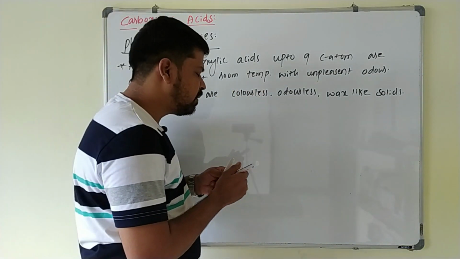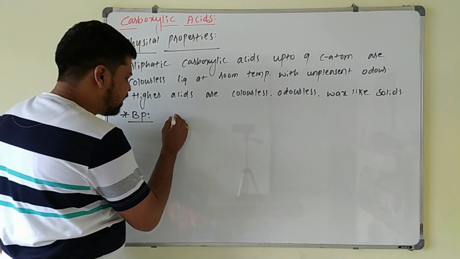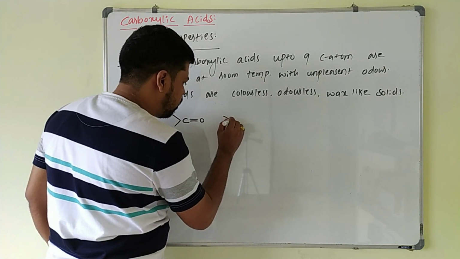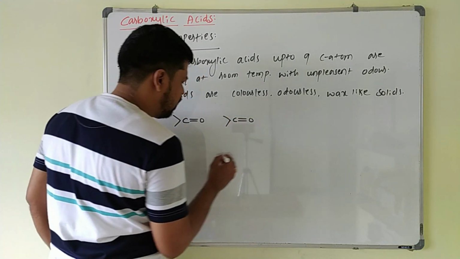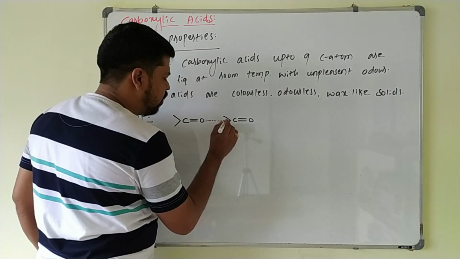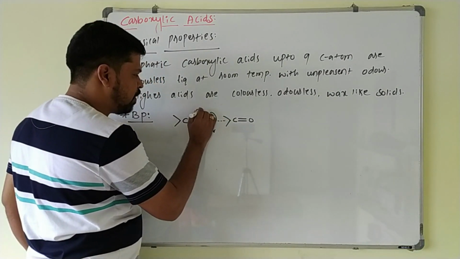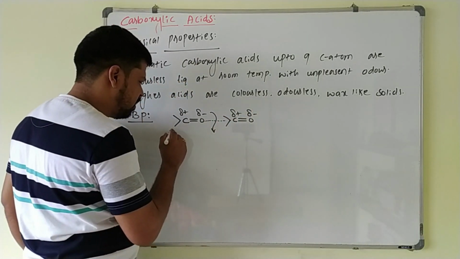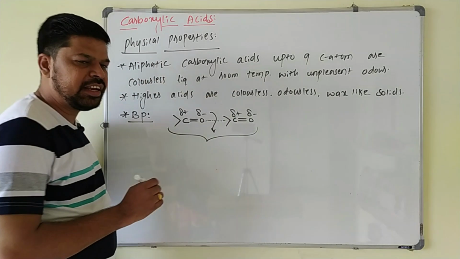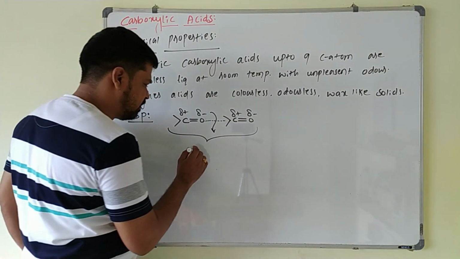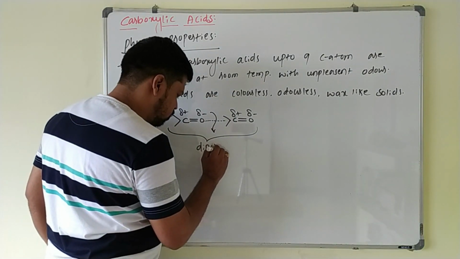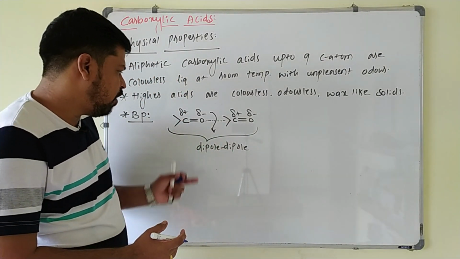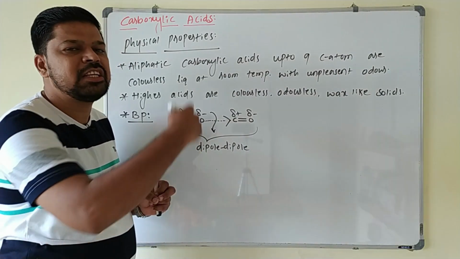The reason for this is, aldehydes and ketones both have a carbonyl group. This is a carbonyl group and this is a carbonyl group. In aldehydes and ketones, you will have a dipole-dipole interaction. This is partial negative, this is partial positive, this is partial positive, and this is partial negative. In aldehydes and ketones, you will have dipole-dipole interaction here. And this dipole-dipole interaction will be a weaker force as compared to the hydrogen bonding that is present in the